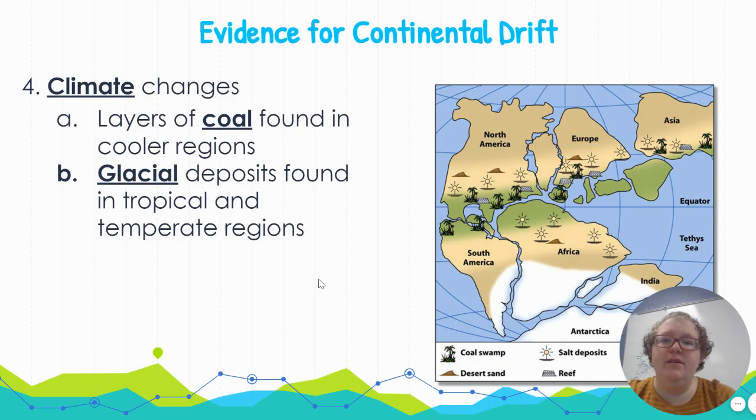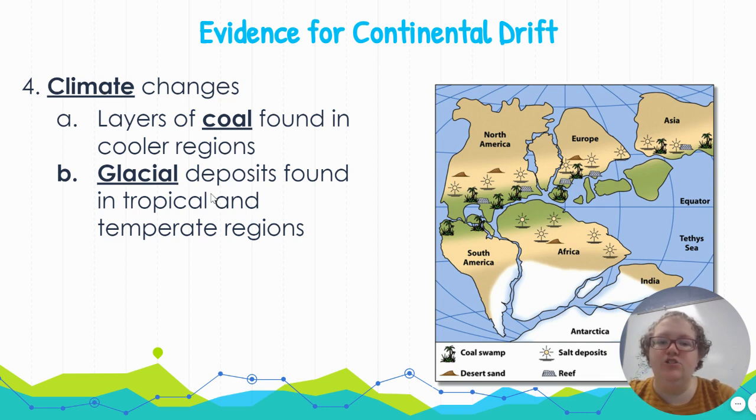And then the fourth piece of evidence for continental drift is climate changes. Layers of coal are now found in cooler regions. Coal is made by what was once tropical areas. So if we look in Europe, for example, and in North America, we don't have a tropical climate here in North America, but at one point it was connected and did have a tropical climate, which formed that coal underground.